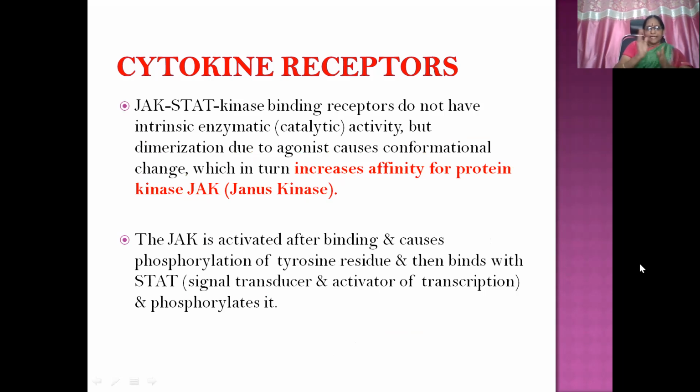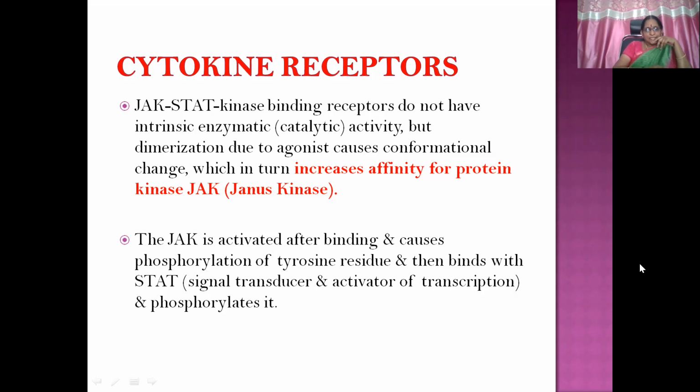JAK-STAT kinase binding receptors do not have intrinsic enzyme or catalytic activity. But the initiating factor here is the dimerization due to the agonist. As soon as the agonist binds, dimerization happens. That is the main stimulus here, which causes a conformational change within the receptor and increases affinity for JAK kinase. So dimerization results in JAK binding, and again STAT binding. STAT is also phosphorylated and dimerized, and then traverses to the nucleus and starts the cascade of events of gene transcription.